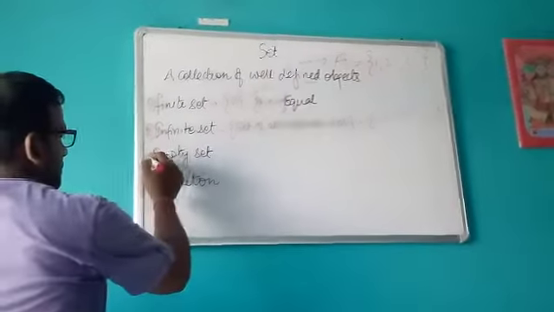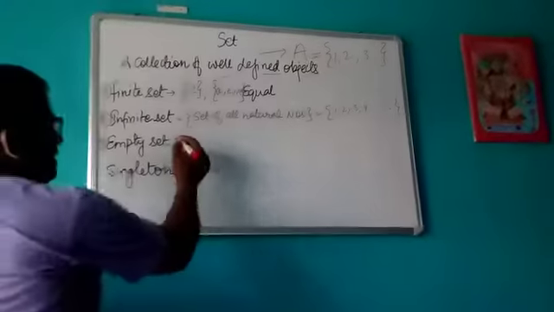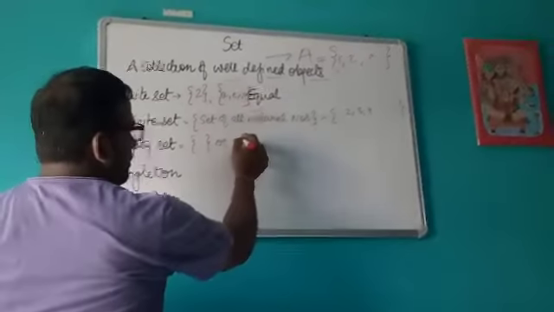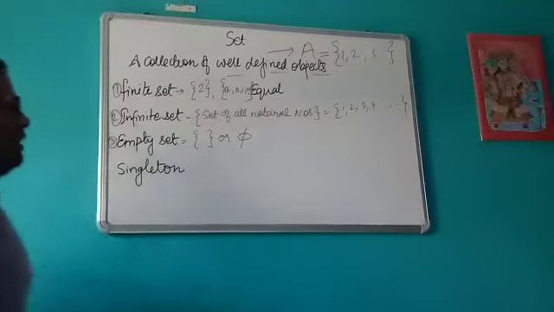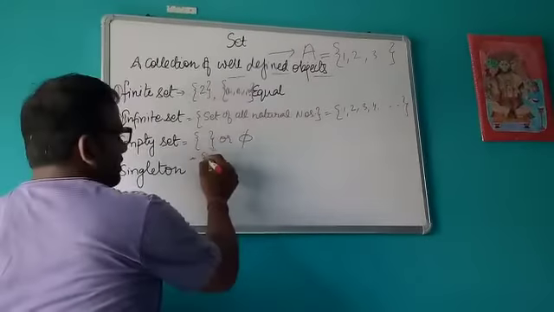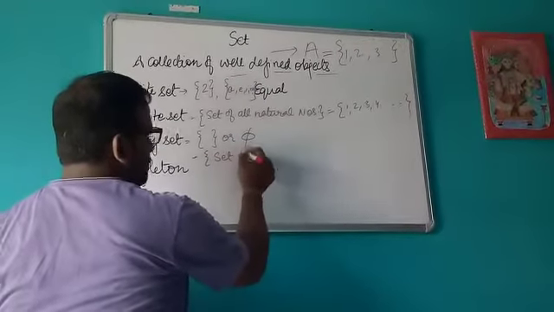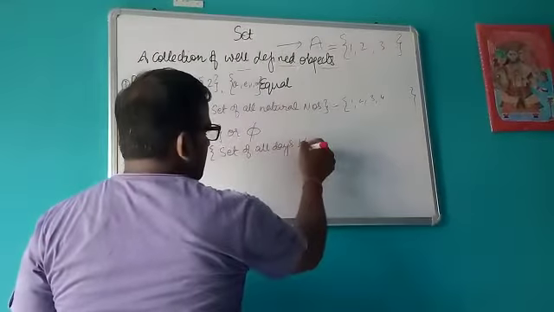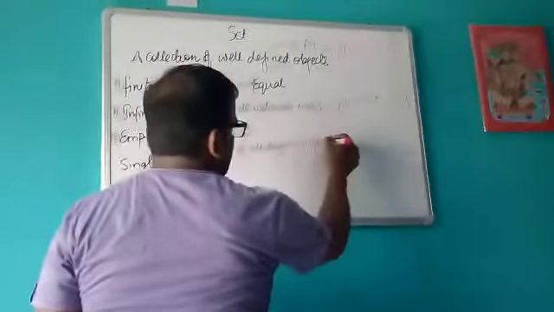Next comes the set which is known as the empty set. Empty set is denoted like this, or you can denote it like this. So what is an empty set? Suppose I ask you to tell me the elements of the set of all days between Monday and Tuesday.